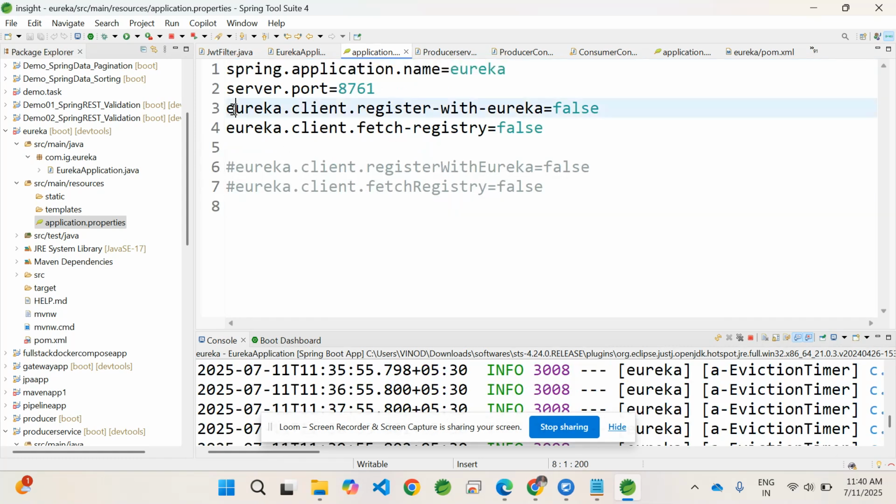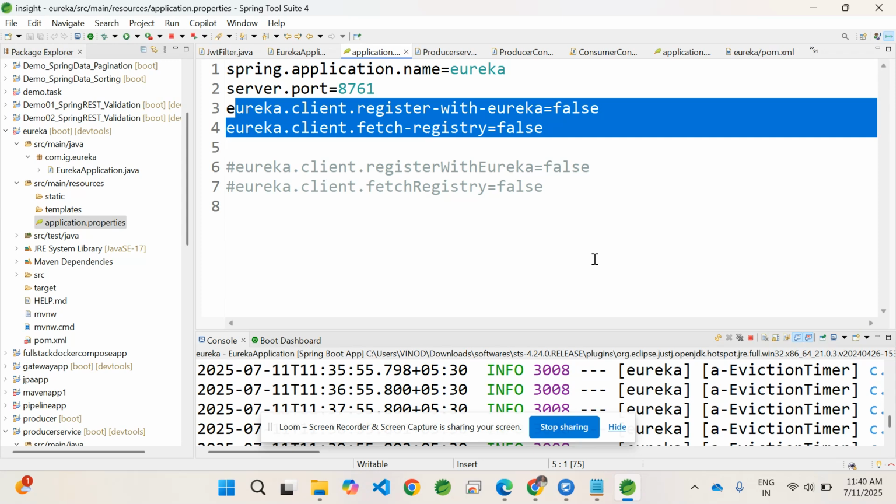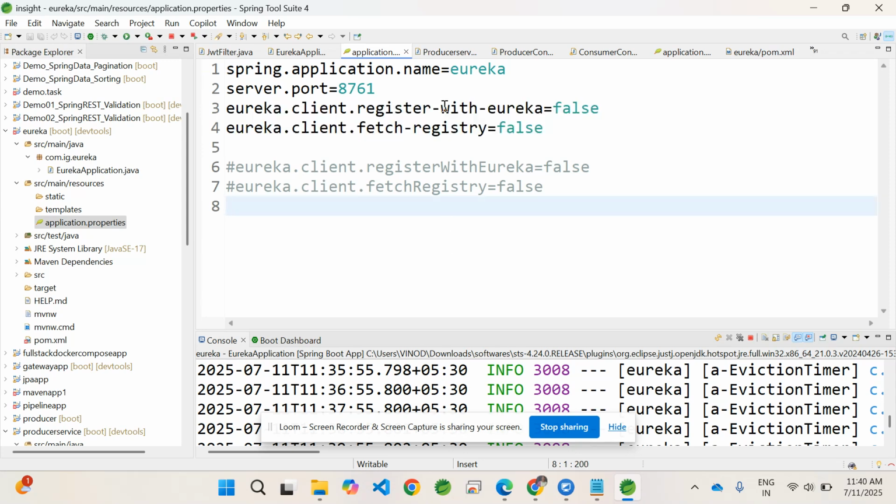The other two required properties: first, when we create a Eureka service registry application, register with Eureka should be false, because when we register a provider service or consumer service, then it should be true. By default, it is true. That is the reason we need to explicitly make this property false. Fetch registry is also false. So that's all for this application to start Eureka.